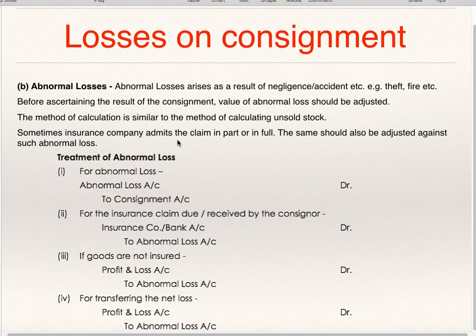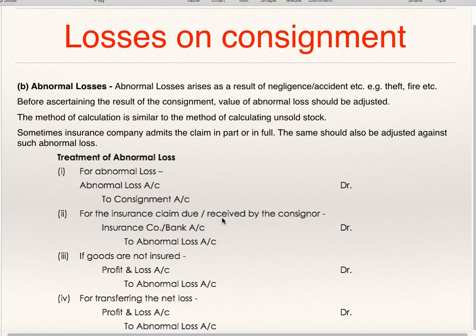Sometimes the insurance company admits the claim in part or in full. The same should also be adjusted against such abnormal loss. Treatment of abnormal loss: for abnormal loss, debit the abnormal loss account and credit the consignment account, writing it as "by abnormal loss" on the credit side of the consignment account. How is the valuation to be done? It is just like unsold stock.